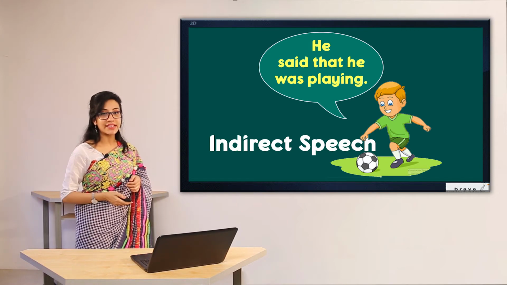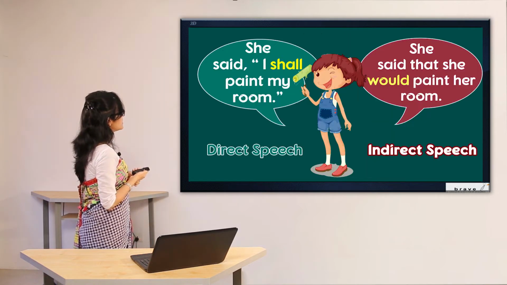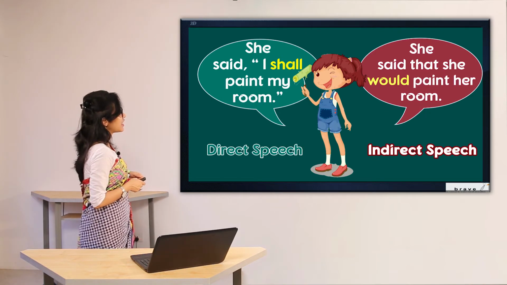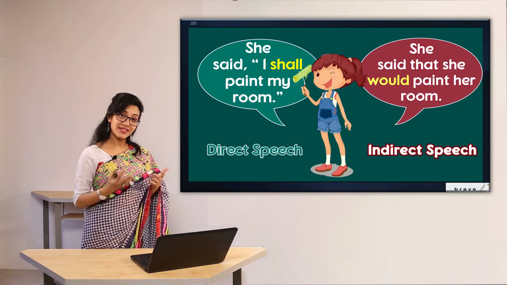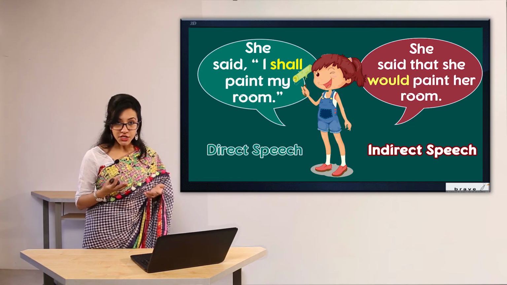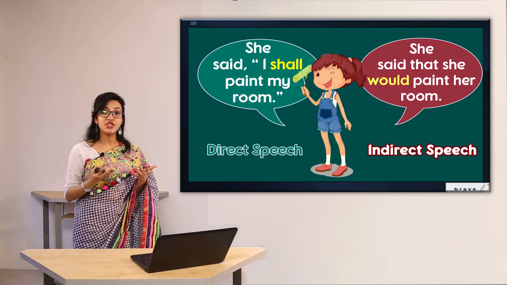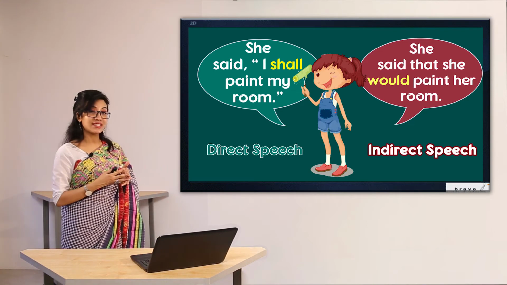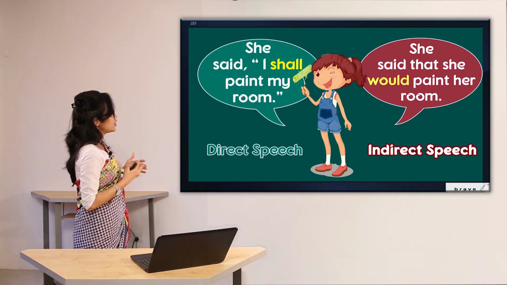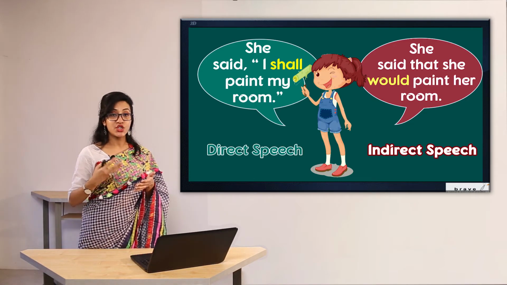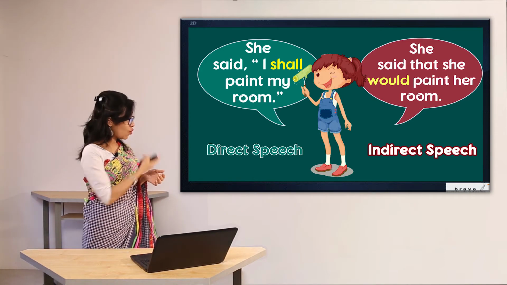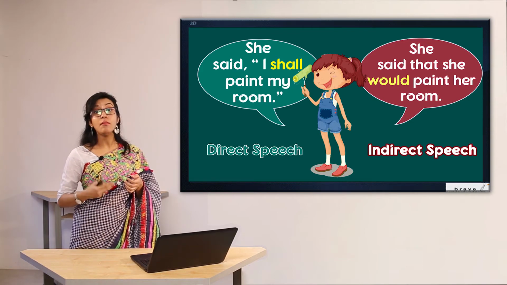Now let's look at the second example. She said, "I shall paint my room." So this is an example of, again, direct speech. Now when I have changed it into indirect speech, what did I say? She said that she would paint her room. So "would" has been changed here from "will."